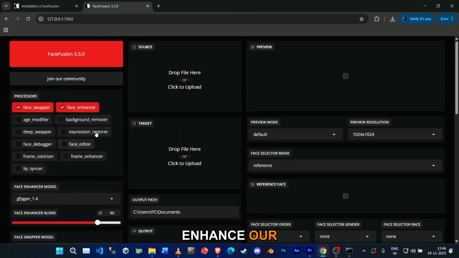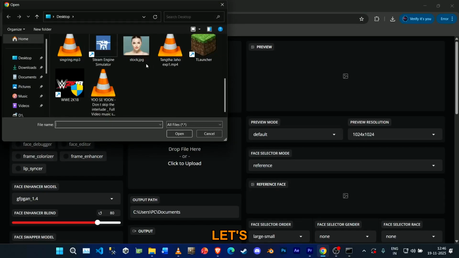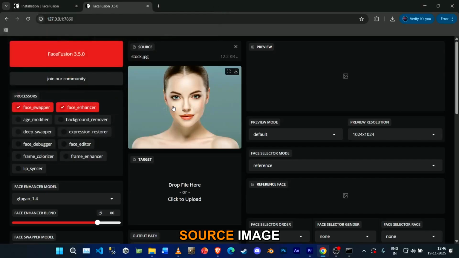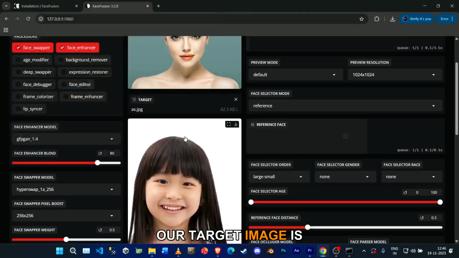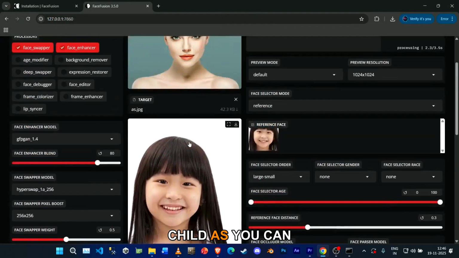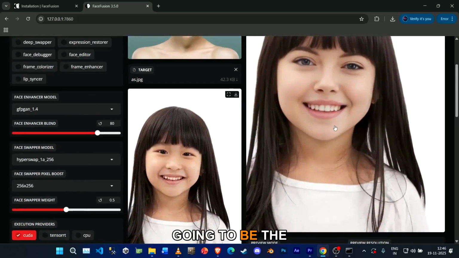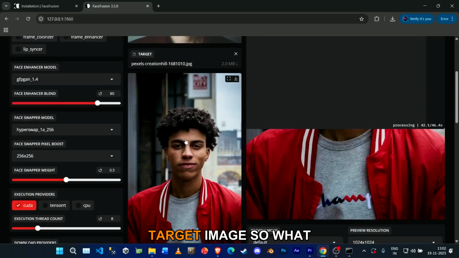It enhances our faces. Let's take this as our source image, and then our target image is going to be this child. As you can see, I took this from a stock image, so this is going to be the preview. Now I have added a source image. This is our source image, this is our target image.